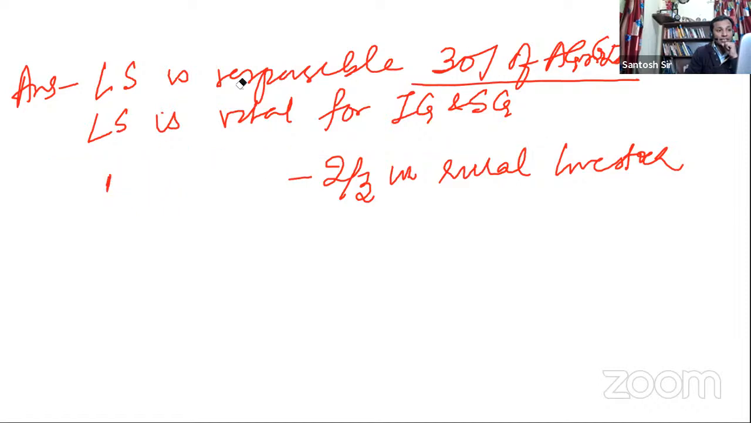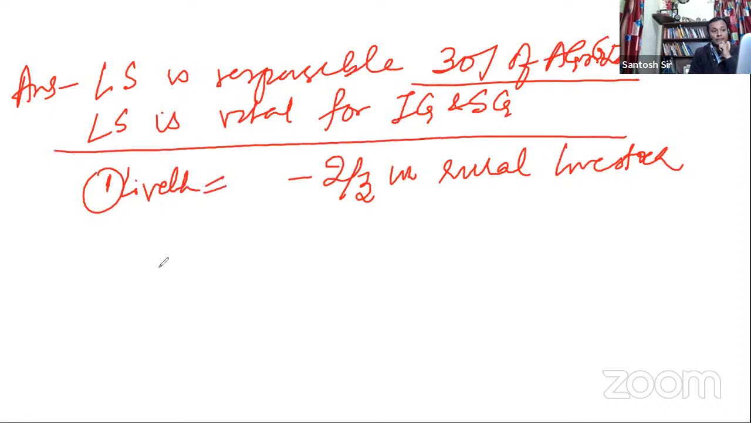Okay, you can make a subheading here, and you can write livelihood. My friends, you can write here livelihood. First point is livelihood. Okay, and you can give some fact. This heading you have made.